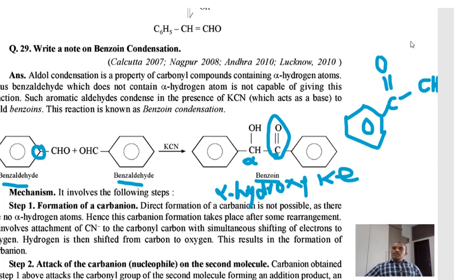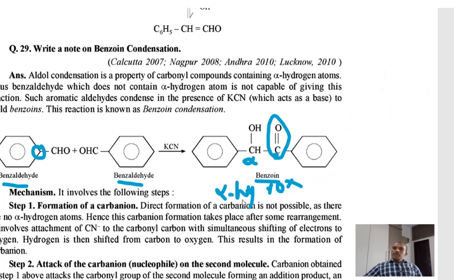For example, here is the benzoin molecule. What are they forming? Two molecules of benzaldehyde condense with each other.